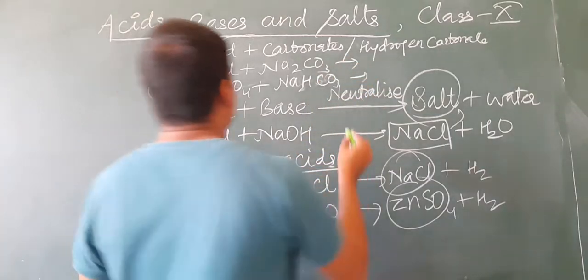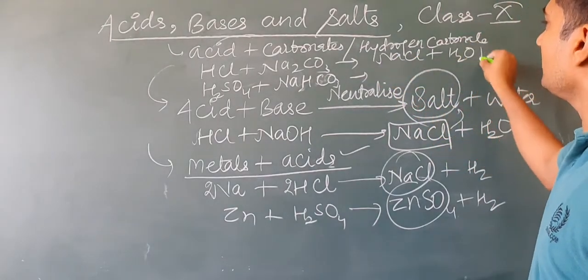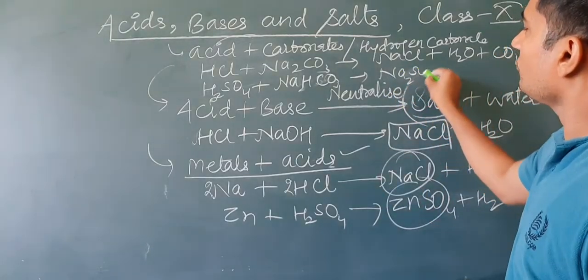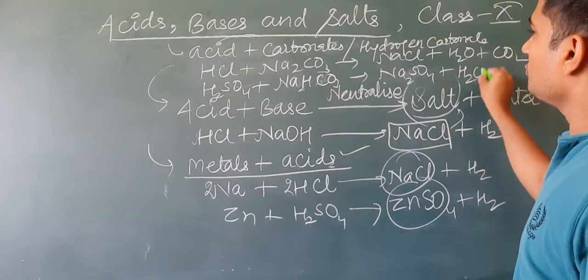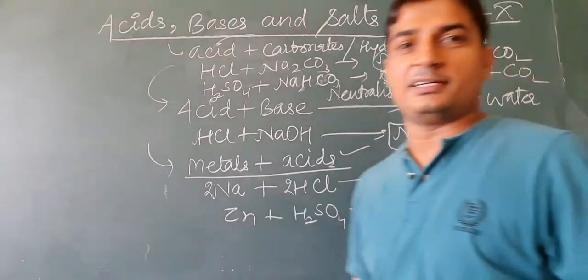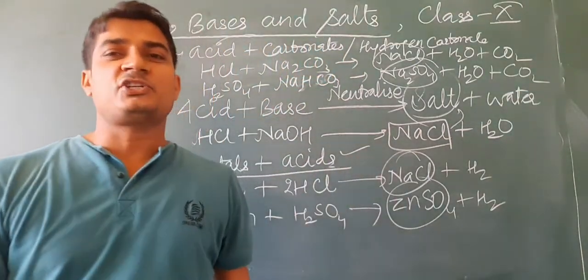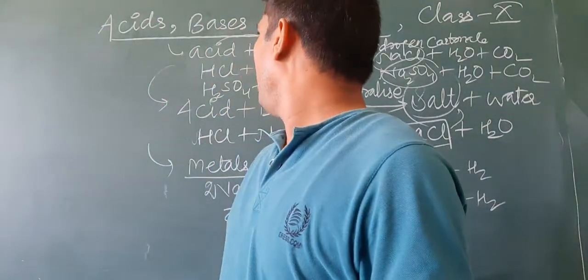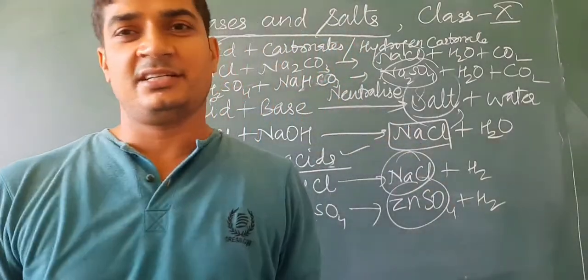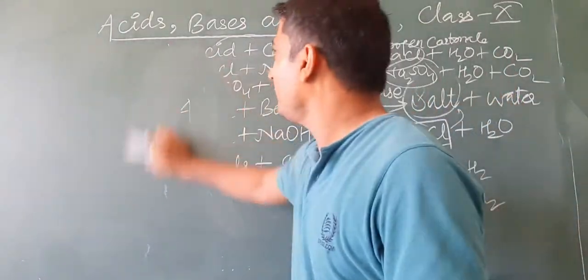So if this type of reaction occurs, then we get salt plus water plus CO2. Here also we would get the salt Na2SO4 plus H2O plus CO2. So in this way salts can be prepared. So either salts can be prepared by the reaction of acid and bases, by the reactions of metals and acids, or by the reactions of acid with carbonates and hydrogen carbonates. Okay, so in this way salts can be prepared.